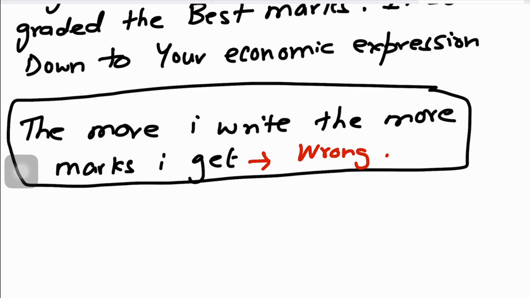A levels means advanced level. O level means ordinary level. You're not an ordinary student anymore. You're giving an advanced level exam. Your mentality, the way you write, the way you approach, each and everything has to be on that advanced level. Otherwise, you will get 0 marks.